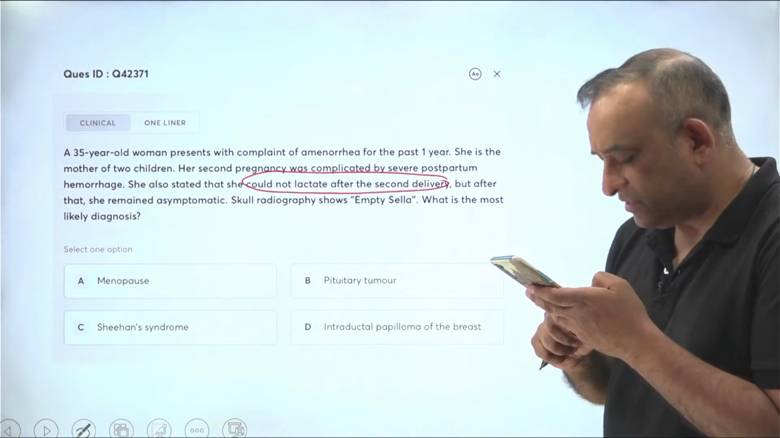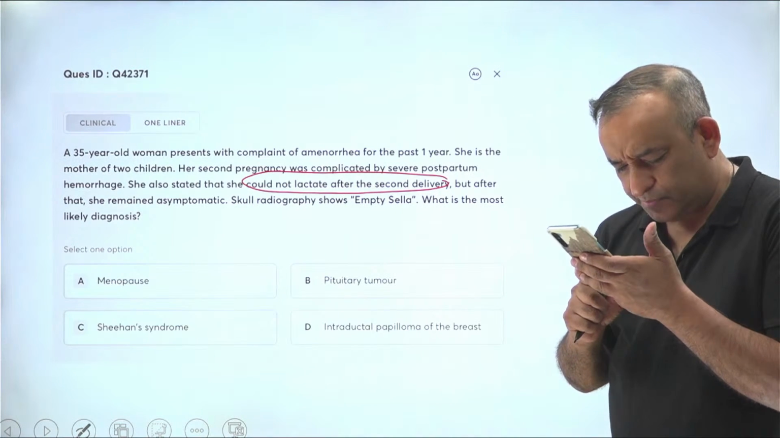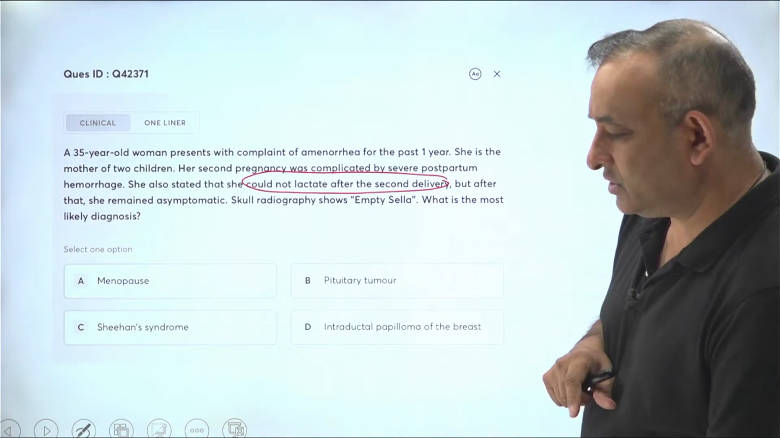Yes, most of you are answering C. That is Sheehan syndrome, postpartum pituitary necrosis. Yes, you know that very well.